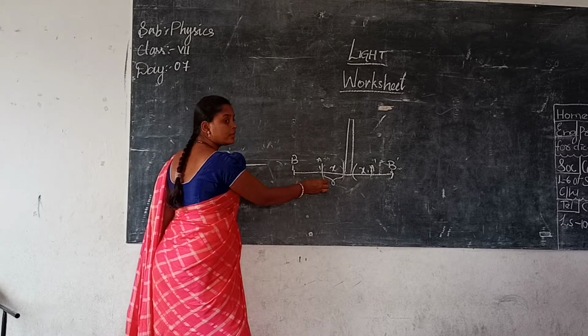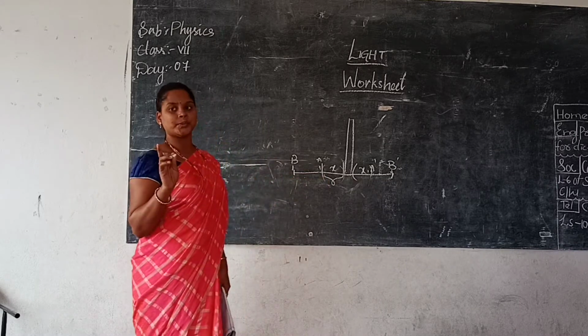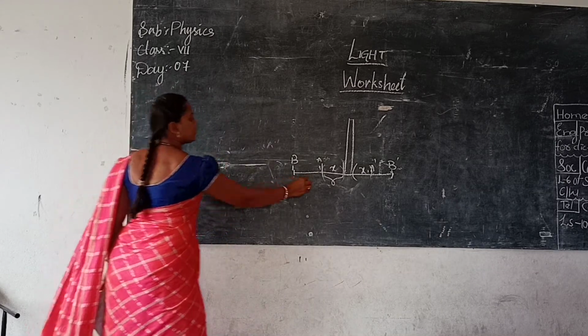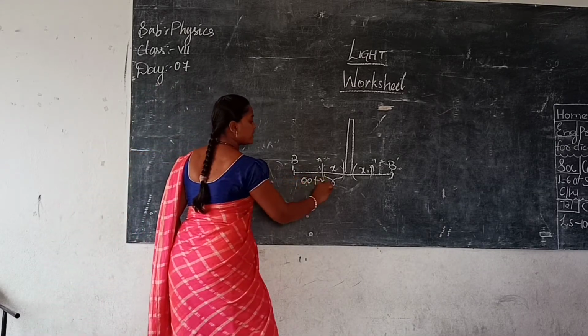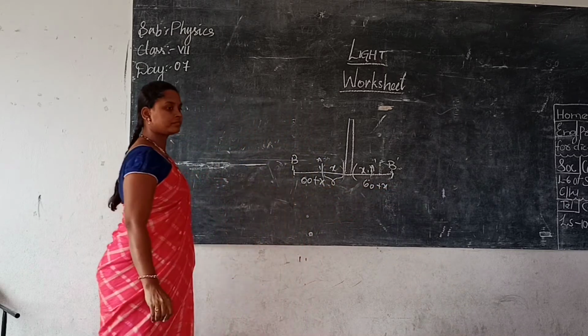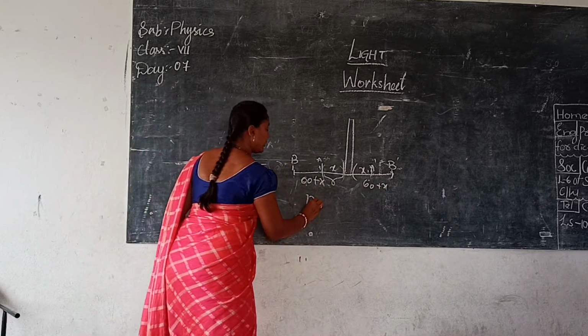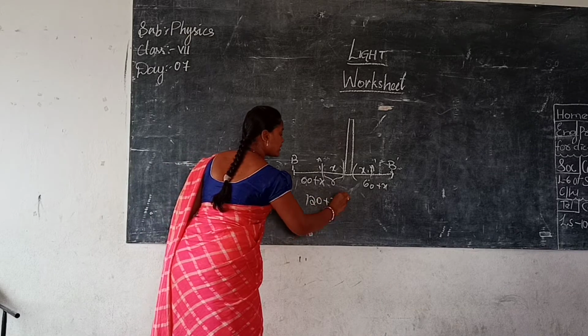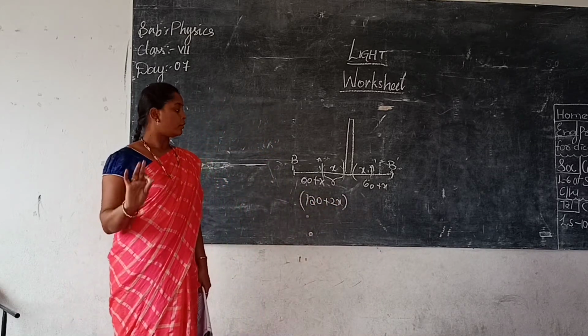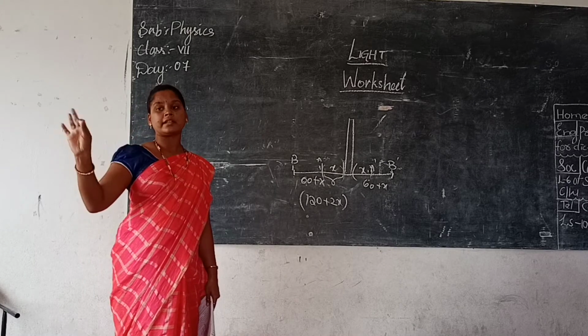60 x. Never do it into 60 plus x. 60 plus x. That means this is 60 plus x and this is 60 plus x. The total will be 120 plus x, 120 plus 2x. We can write x square also? No, if it is into, you write x square.